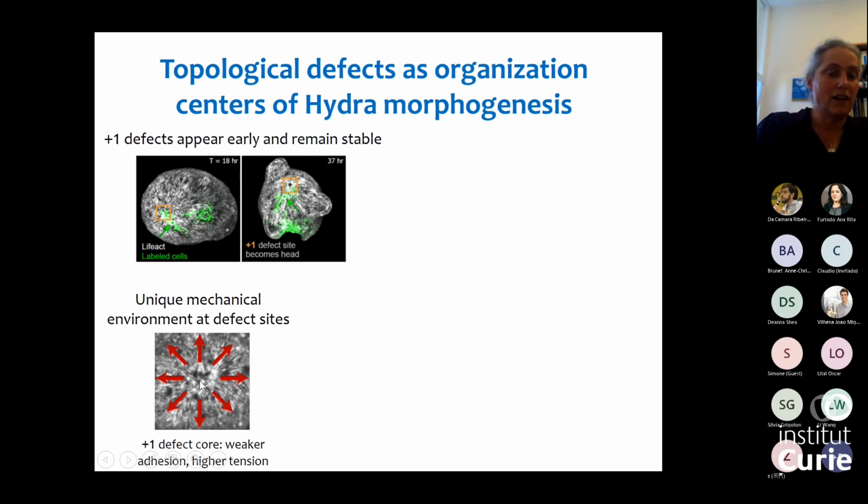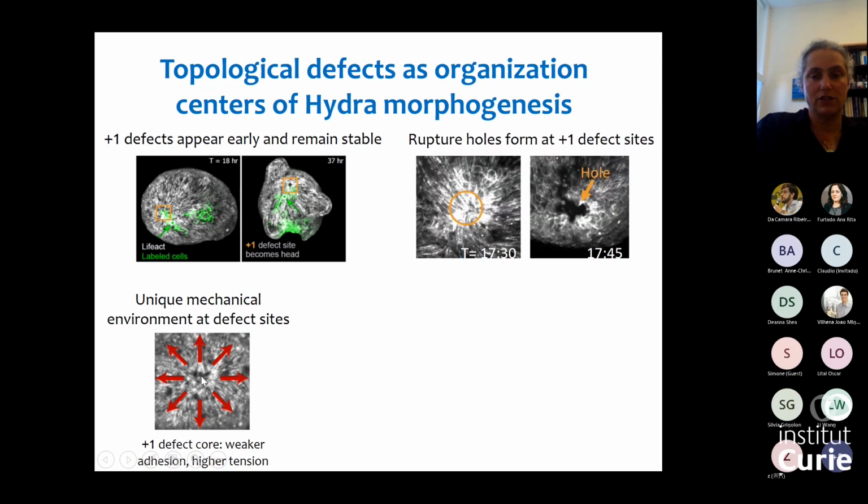So these supracellular actin fibers are part of the cell-cell adhesion between cells, and they're contractile. So when they contract, they will generate a force. If I look at the defect region, it will be characterized by having no fibers crossing it. So there will be weaker adhesion typically in this region. And also, if all these contractile fibers decide to contract, there will be high tension in this region.